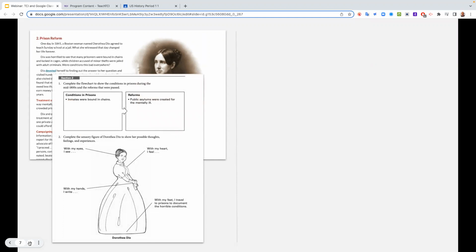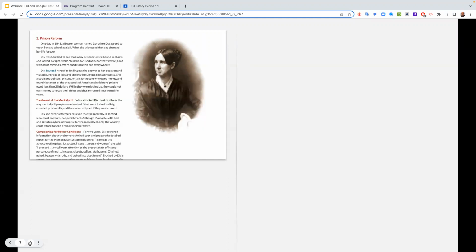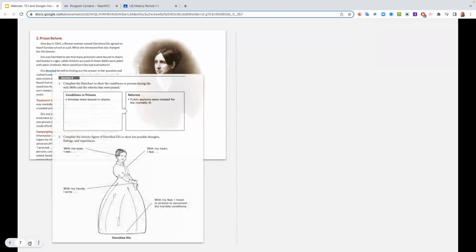In this particular lesson, the students are going to use a graphic organizer that we call a sensory figure to chunk, classify and organize what they're reading. So here there's this reading on prison reform, and they're going to learn about Dorothea Dix, and what she did to help reform the treatment of prisoners and mentally ill patients. And then they would complete this sensory figure in their notes.